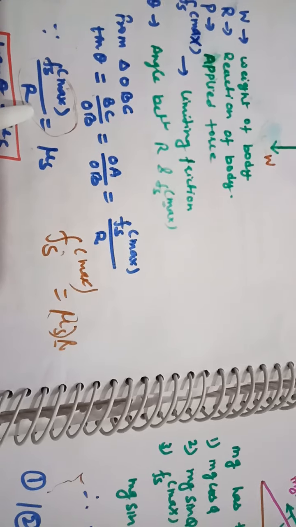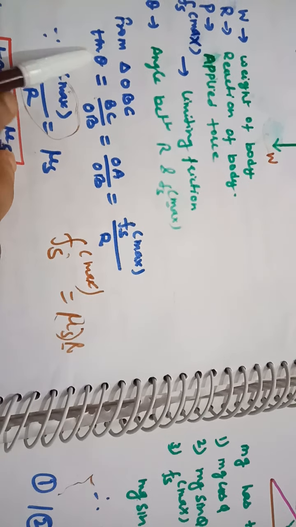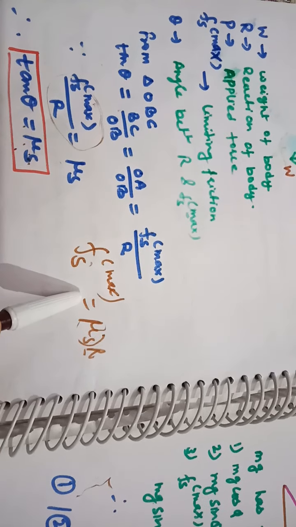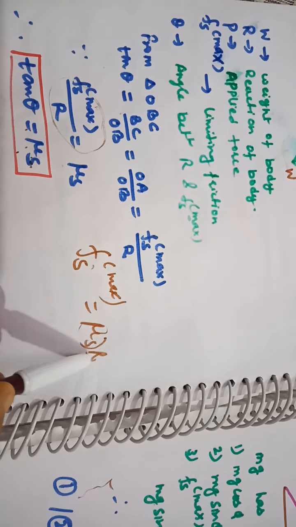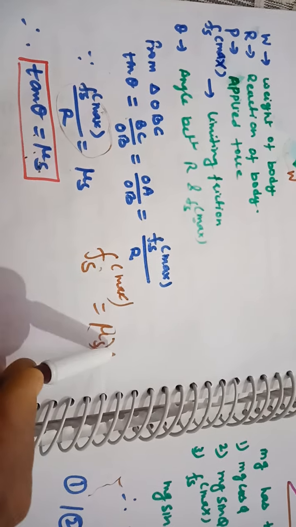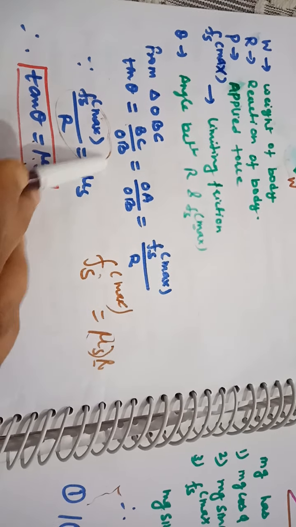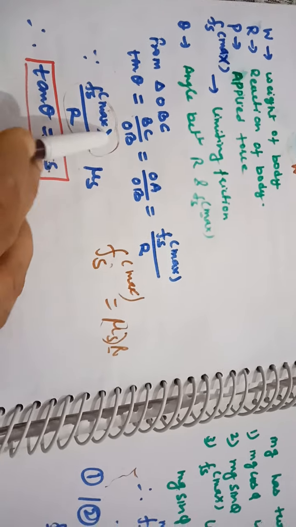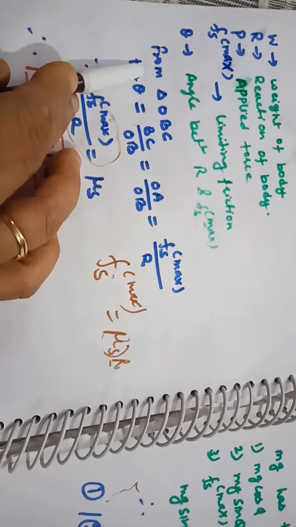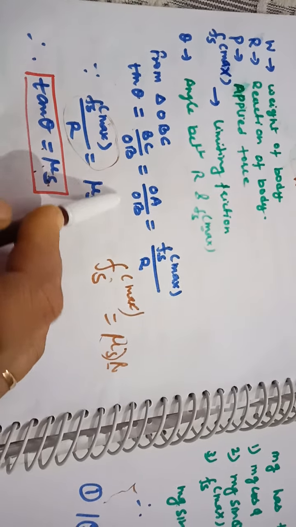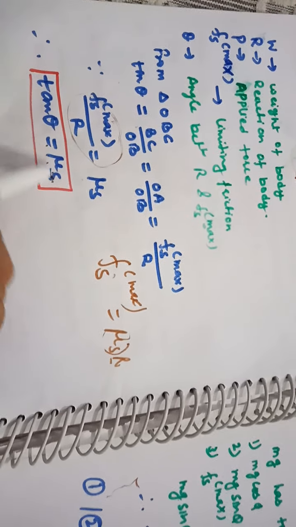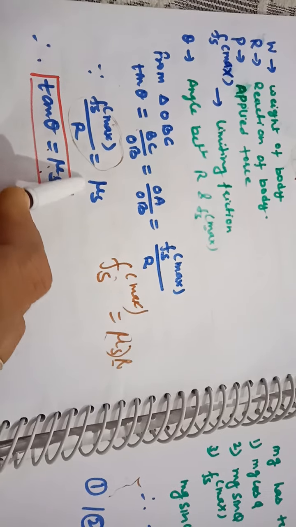Now you all know very well that from this condition tan theta comes out to be Fs max divided by R, and we know that according to the law of limiting friction, Fs max is equal to mu s into R. So from here, Fs divided by R is equal to what? Mu s, and this is the value of tan theta. So tan theta will be equal to the coefficient of limiting friction.